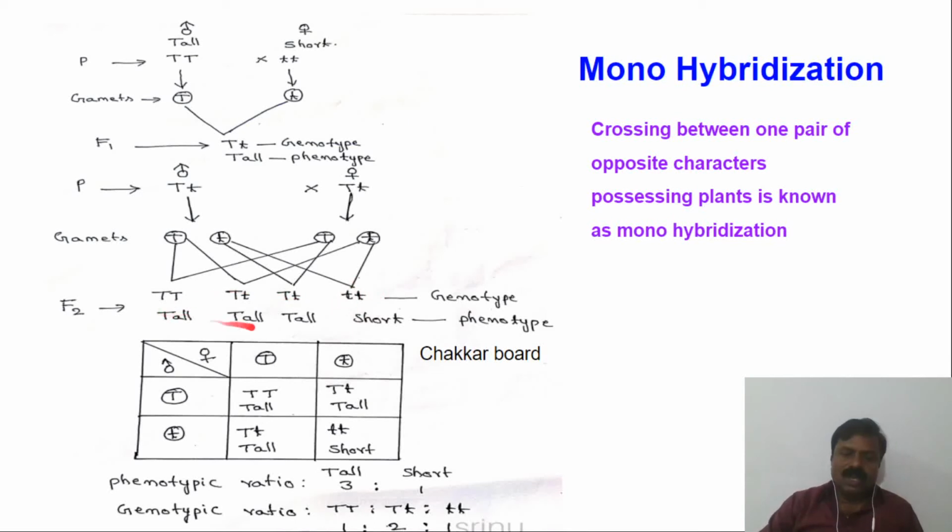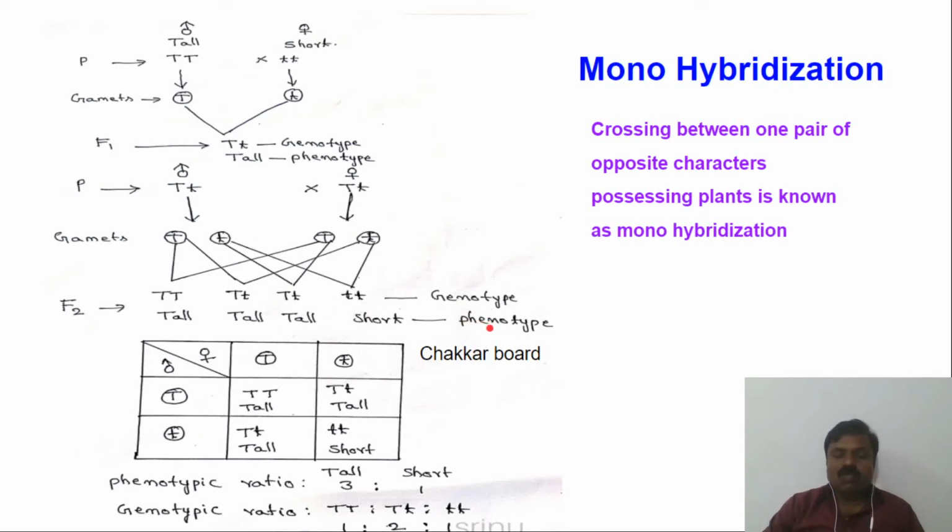So these are the phenotypes. It means plants are appearing in this form, but the genotype constitution is different. See here, for tall, capital T; here for tall, capital T small t; and here, tall for capital T small t; and for dwarfness or shortness, small t. So this is the genotype, this is the phenotype.